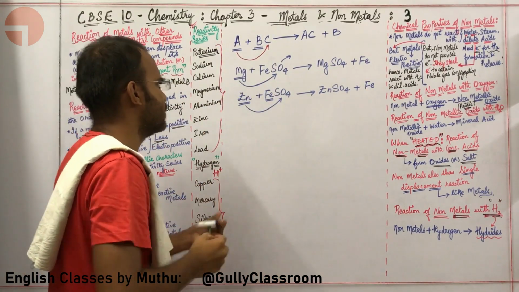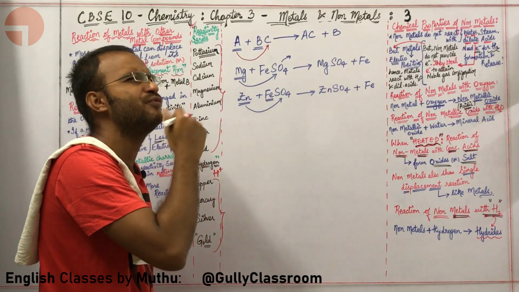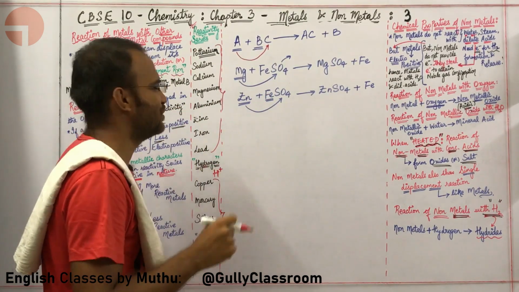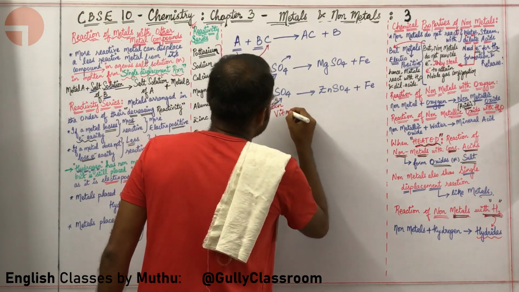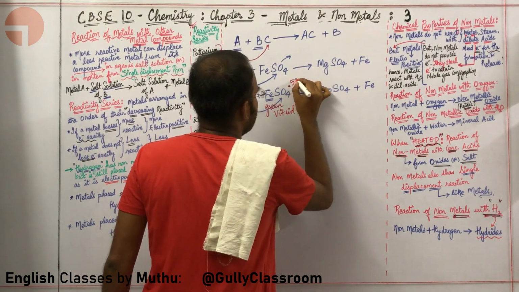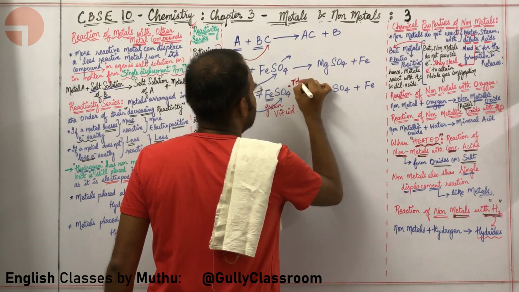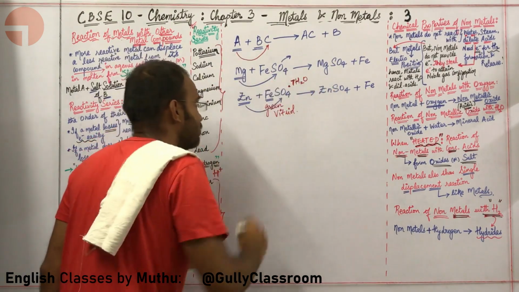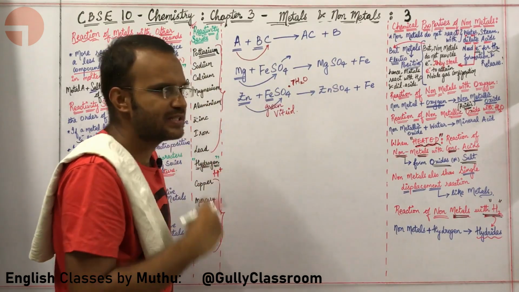Let me ask you a question. Sir, what is the other name for FeSO4? The other name for FeSO4 is green vitriol. Sir, why is it called green vitriol? Because when FeSO4 combines with 7 molecules of water, it is green in color, hence it is called green vitriol.